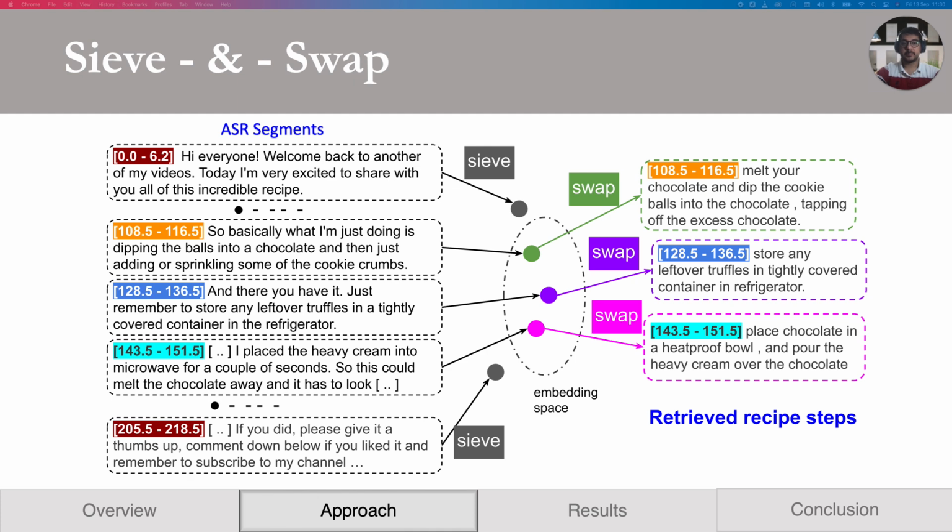By performing this simple sieve and swap approach, we are able to reduce the segments from 2.5 million to 0.5 million. The final curated dataset is available on Hugging Face for research purposes.